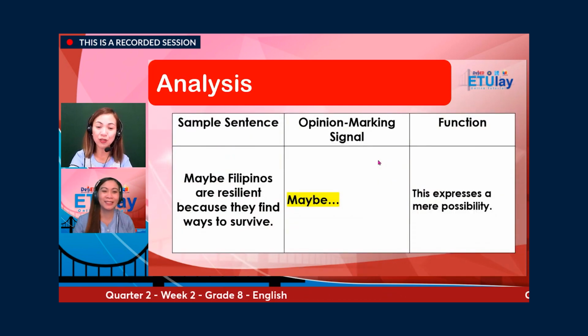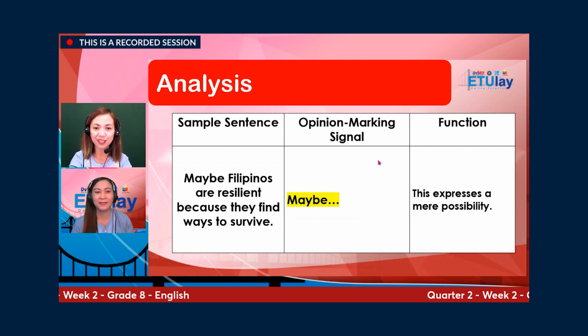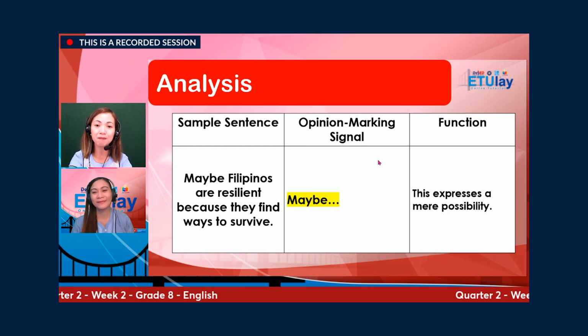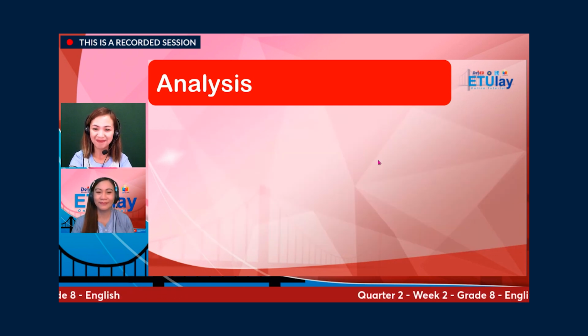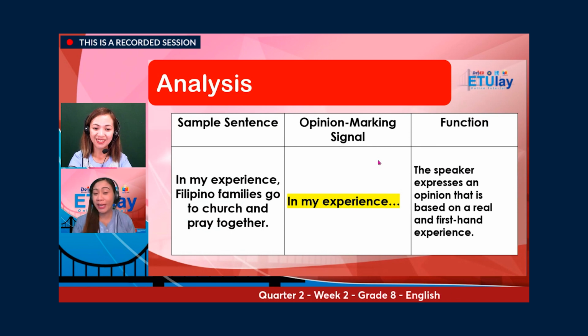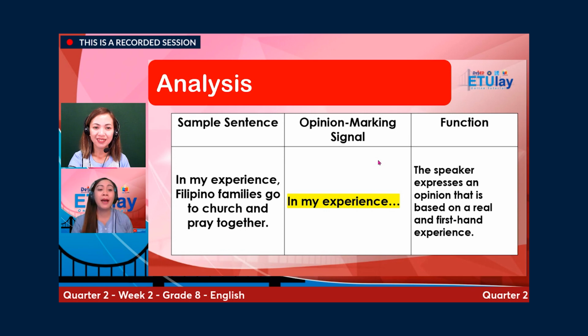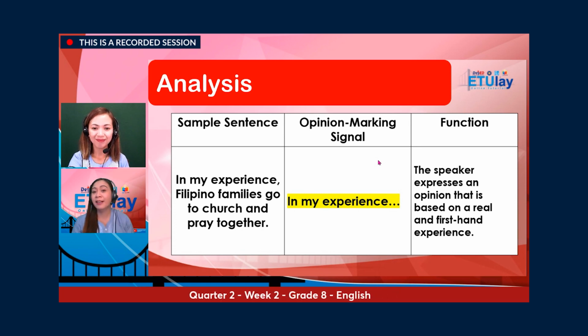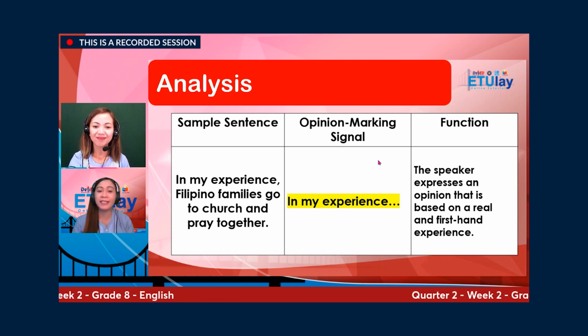Let's move on now to the opinion marking signal maybe and the sample sentence. Maybe Filipinos are resilient because they find ways to survive. This opinion marking signal expresses a mere possibility. And now we are in the opinion marking signal in my experience. In my experience, Filipino families go to church and pray together. This opinion marking signal expresses an opinion that is based on a real and first hand experience.